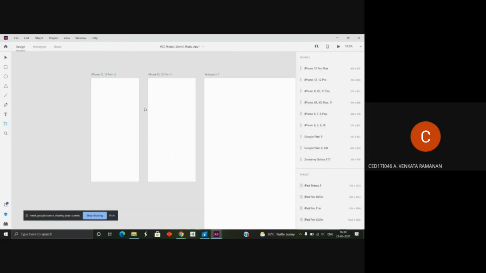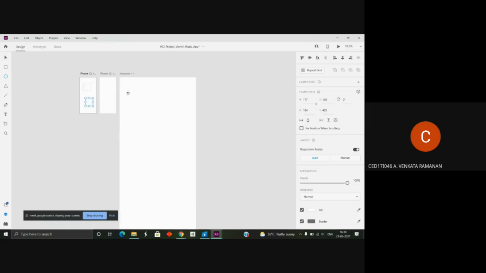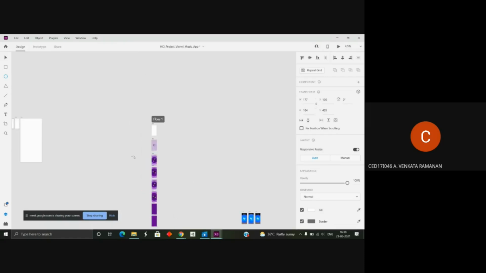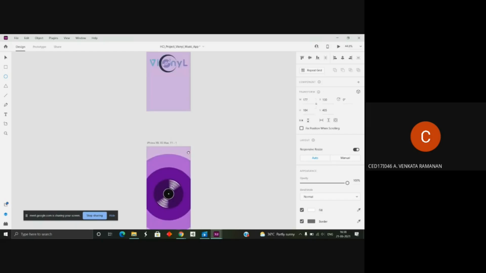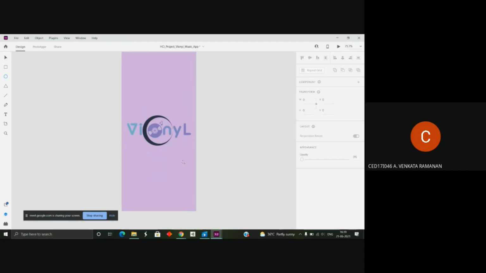Once we create this, we can use basic shapes like rectangles, circles, lines, text, and colors to develop an application of this sort. This consists of a background color. This consists of a background color and a picture on top of it.